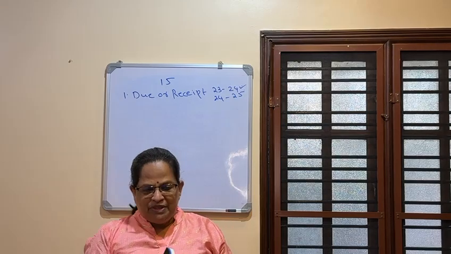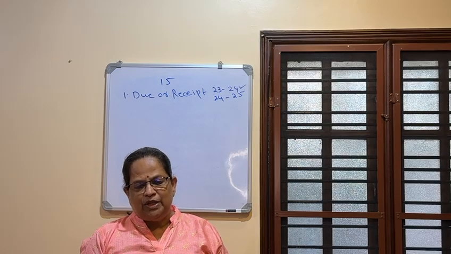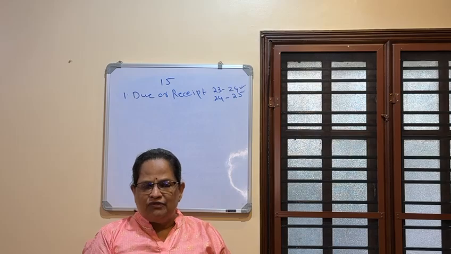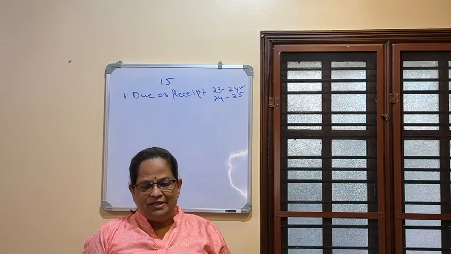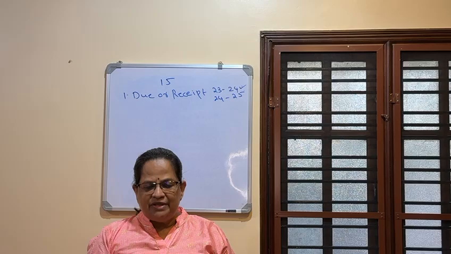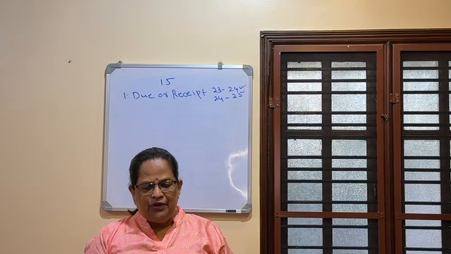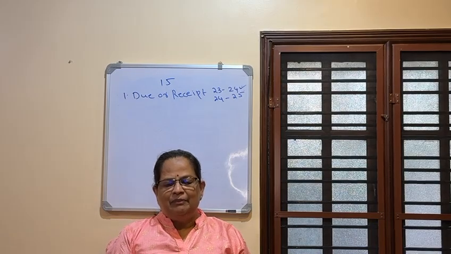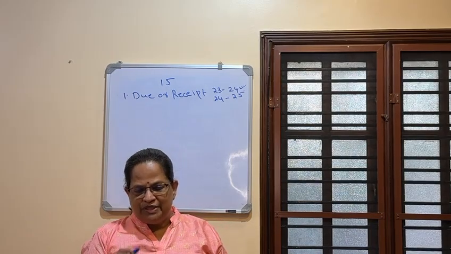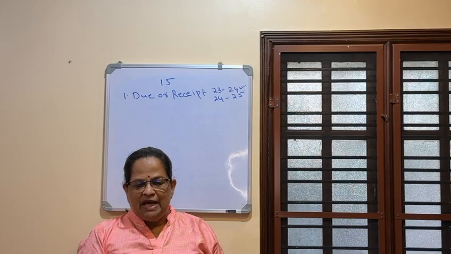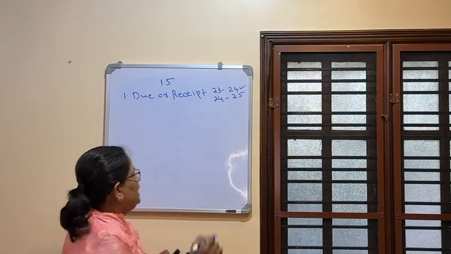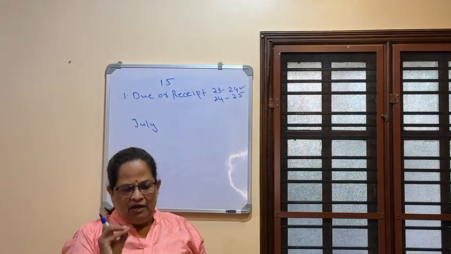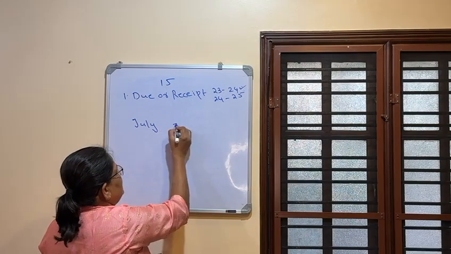First problem we will do. Mr. V joined a job on July 15, 2024 on a monthly salary of rupees 40,000, including allowances. So you have to remember he will get only half a month's salary for July. Find out his taxable salary if he receives salary on the last day of the month and on the first day of the next month. Last day of the month means it's July 31st. So here we will calculate the taxable salary of Mr. V for the assessment year 25-26 if salary falls due on the last day of the month. So July is only half the salary. July's half salary will be paid on July 31st. You will get 20,000.